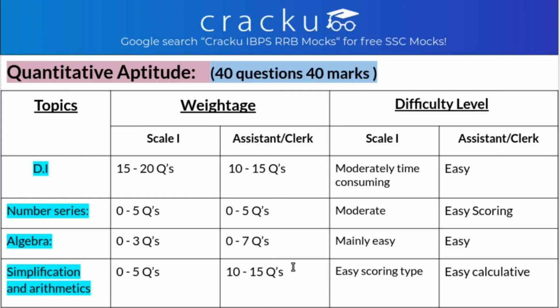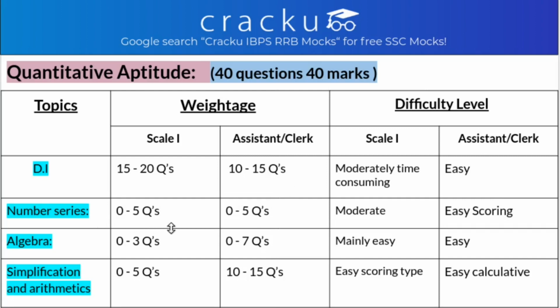They are moderately time consuming, but yet you can target them, practice them a lot. All kinds of DI: bar graph DI, line graph DI, pie chart DI, caselet type DI, and it is the same for Office Assistant. You get 2 to 3 sets of DI, that is 10 to 15 questions from data interpretation, and they are easy type.